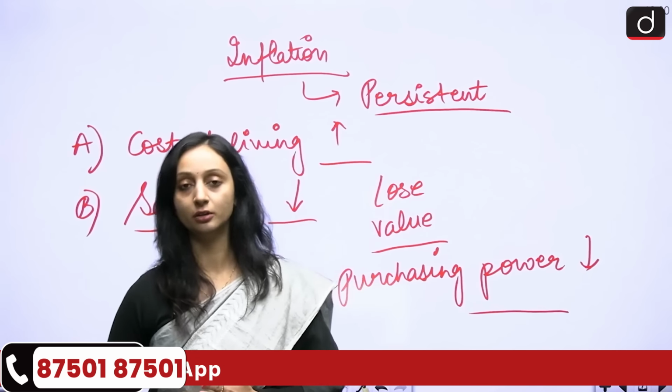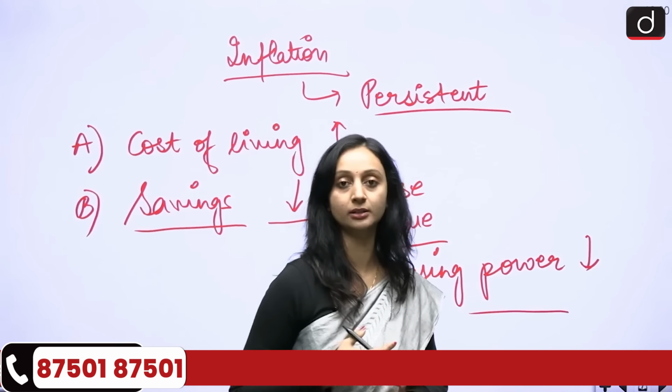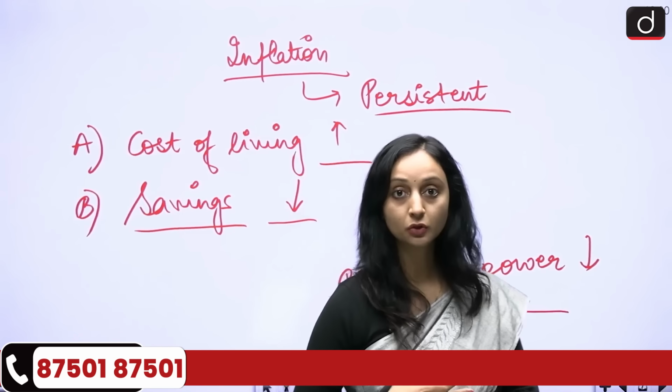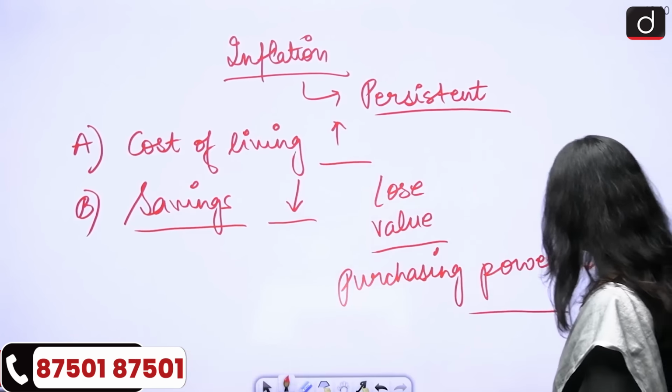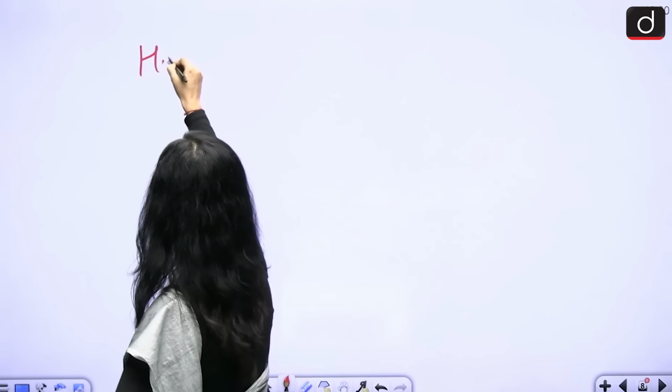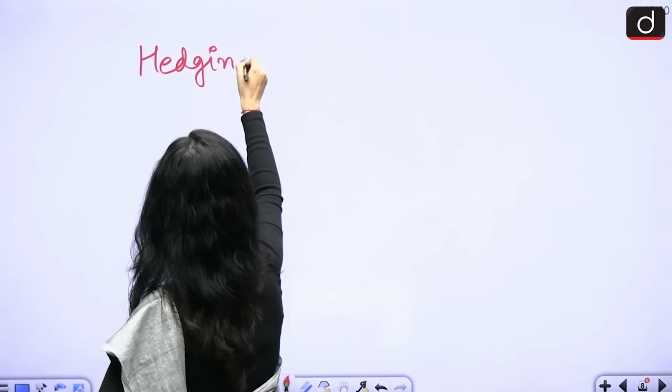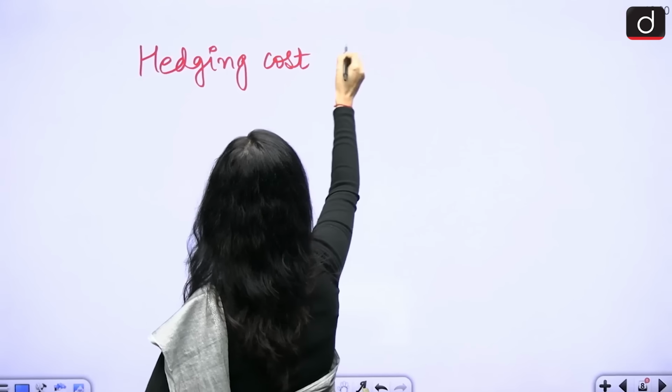So this has a consequence on the government also. It has a consequence on ordinary citizens also. And then it also has a consequence on the companies also, because the hedging cost also increases.